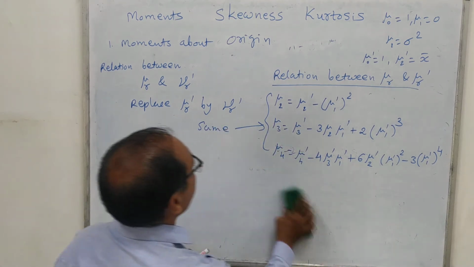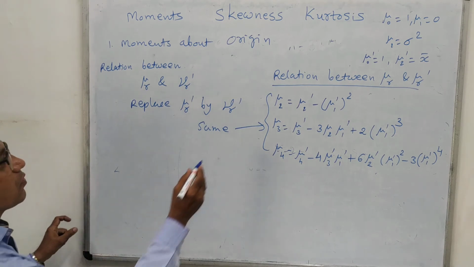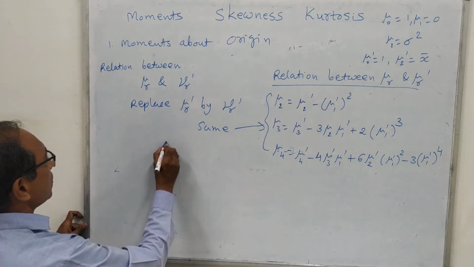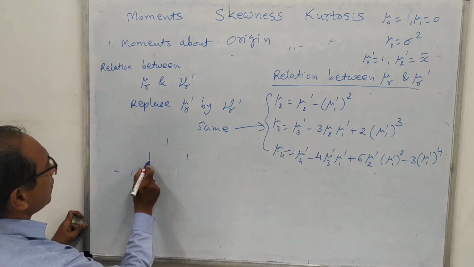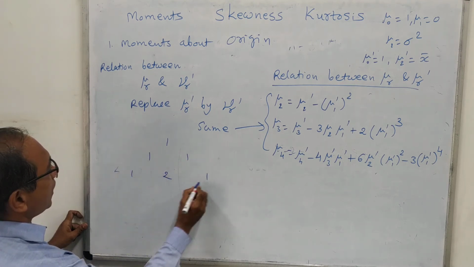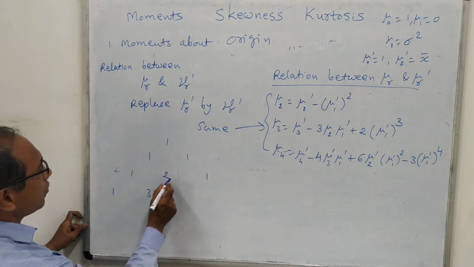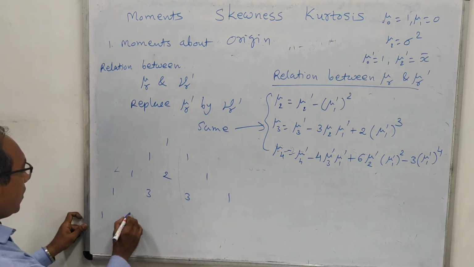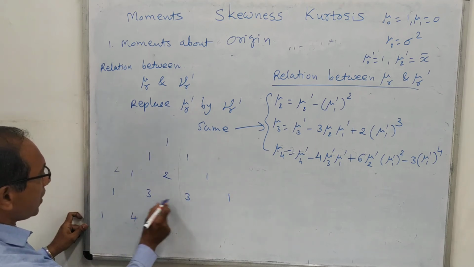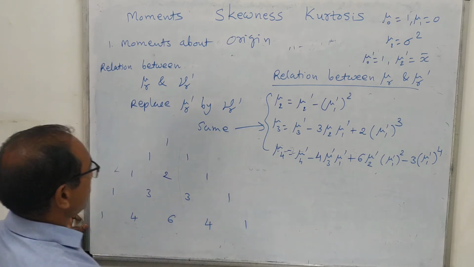Now these formulas are very easy to remember. Just I will show you how to remember these formulas. So we know the Pascal triangle: 1 1, then 1, 1 plus 2 is 3, 2 plus 1 is 3, and 1 over here. Then we start with 1, 1 plus 3 is 4, 3 plus 3 is 6, 3 plus 1 is 4, and here is 1.